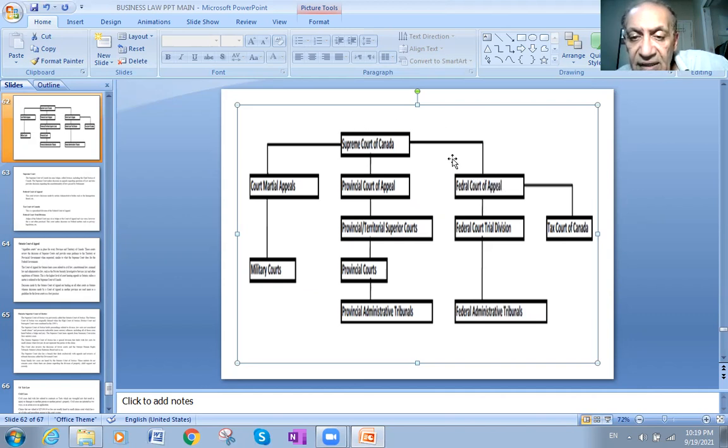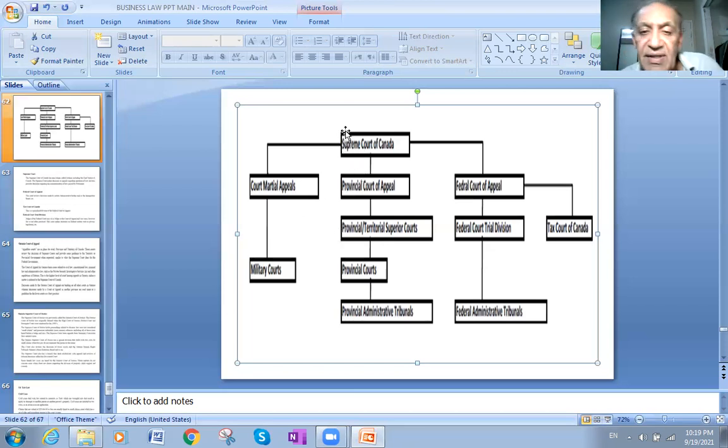And finally, if any of them got no solution yet and is still hanging, then it will go to the Supreme Court of Canada. So here also, we have the provincial administrative tribunals, provincial courts, and the superior provincial courts, then provincial courts of appeal, then the Supreme Court of Canada.